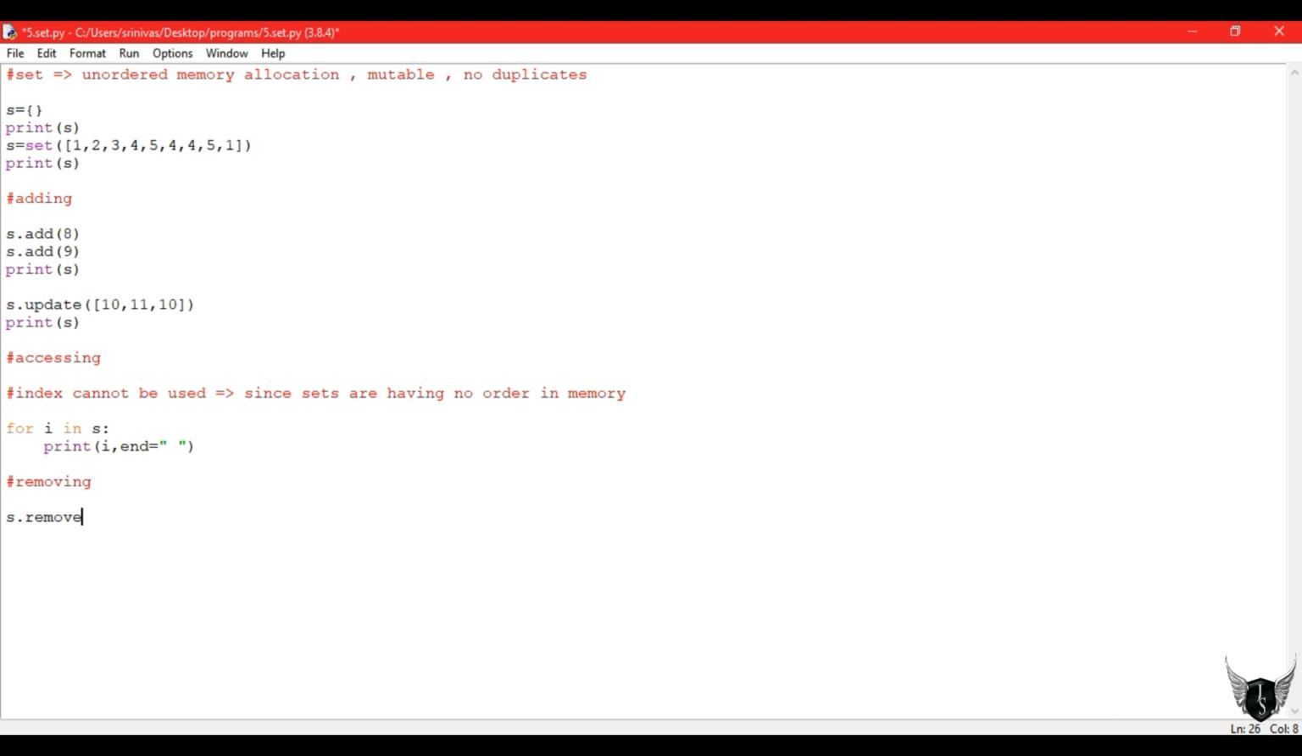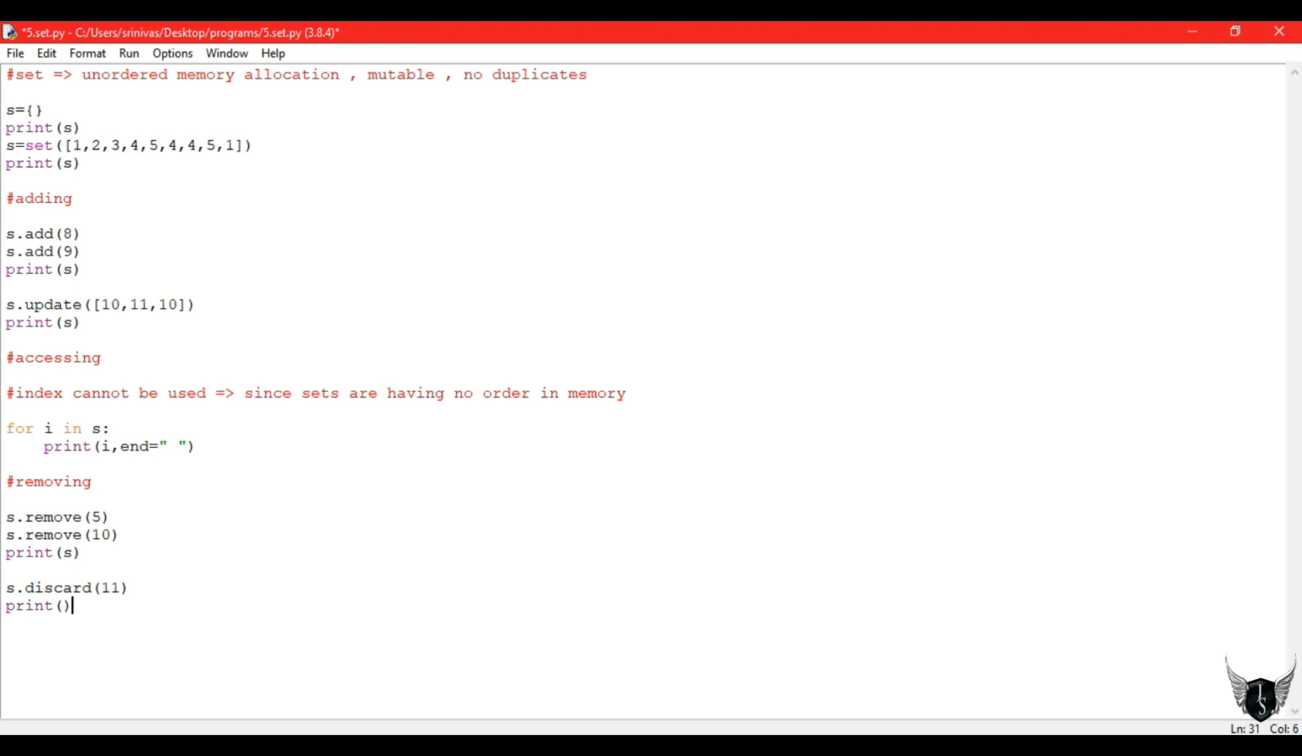We can remove already present elements. So s.remove of an element, and the element will be removed. Suppose let's remove the element 5 from our set. If it is present, okay. If it is not present, nothing will happen. Next 10. 10 is removed. 5 and 10 are removed, and let's print the set. Let's check what is the output. And we can use the discard method also.